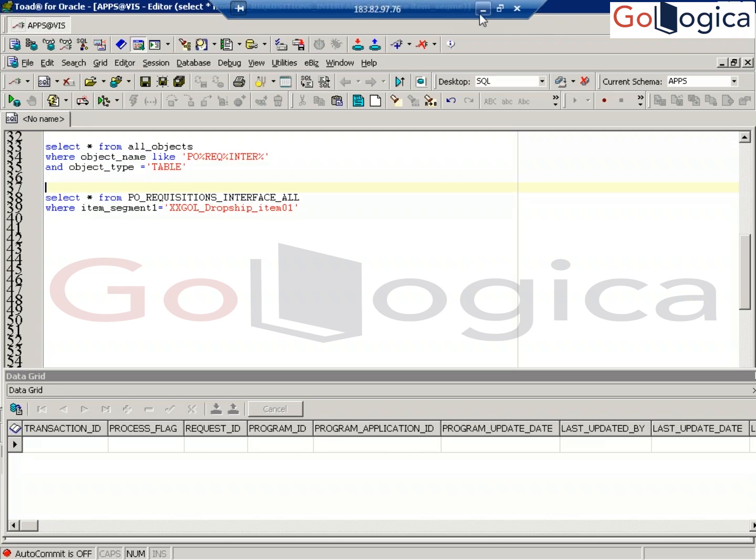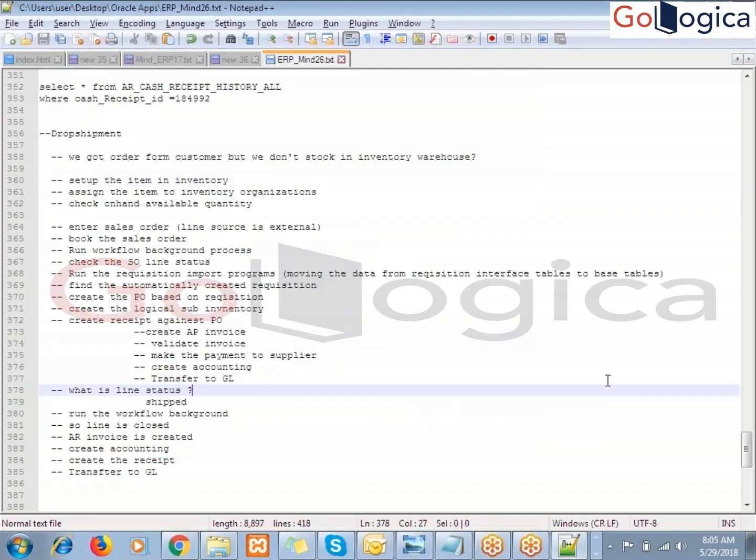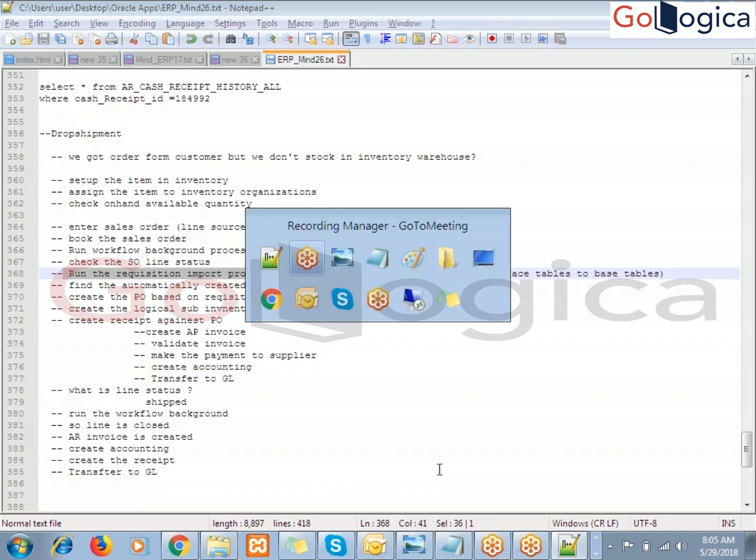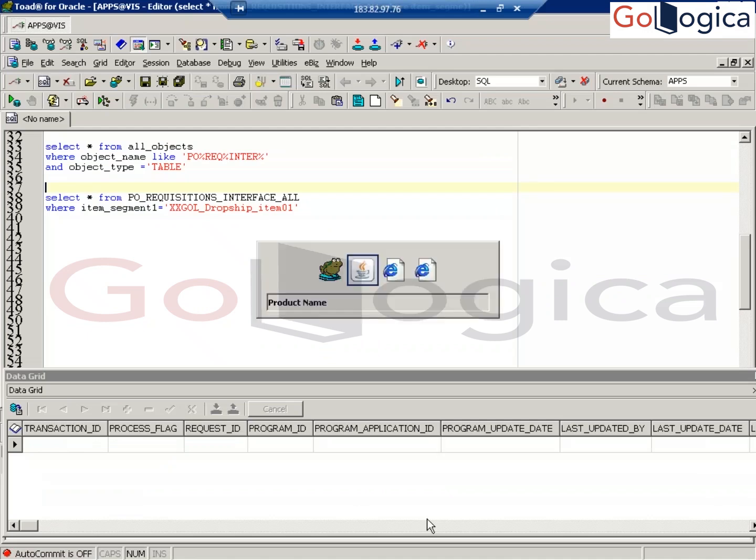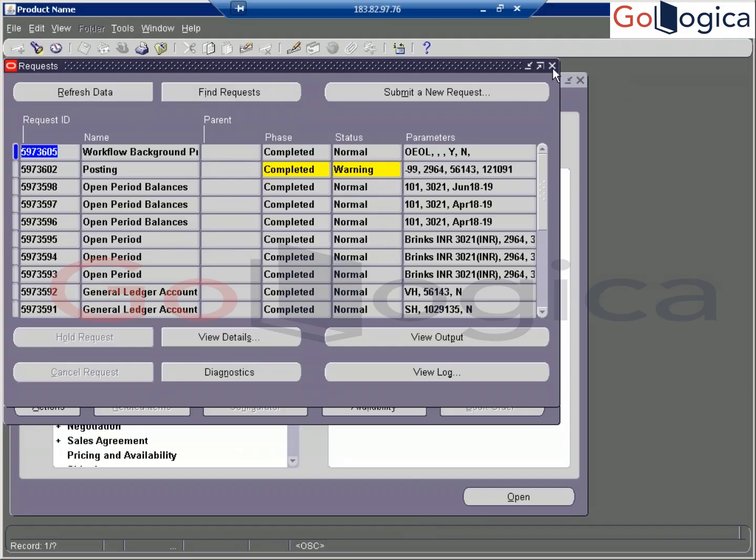So what do you have to do now? Next step, can you look here? What step do we need to perform now? Requisition import program. Right, run the requisition import program. We have to run this program. So now you can go and run that requisition import program. How can you run it? Go to purchasing responsibility.